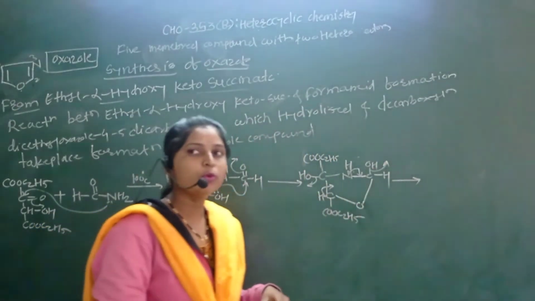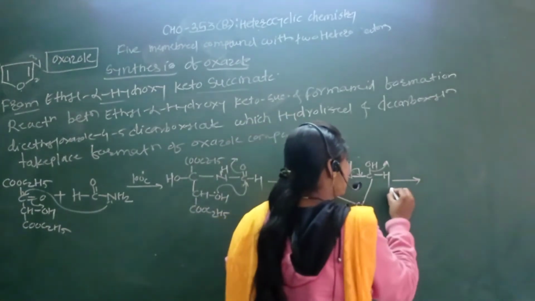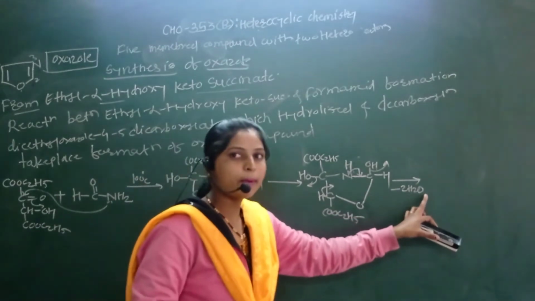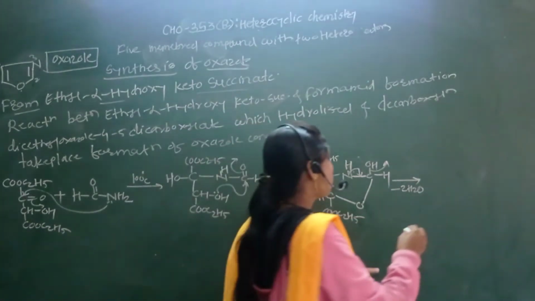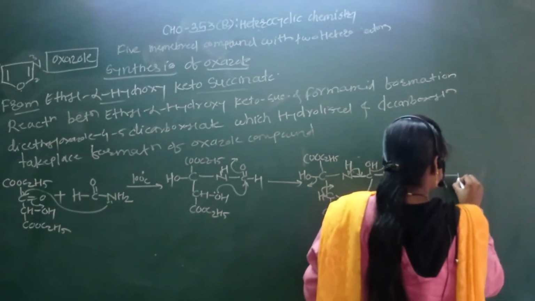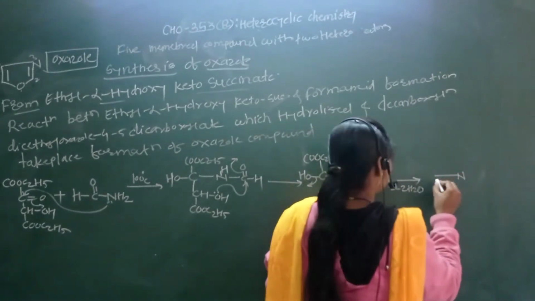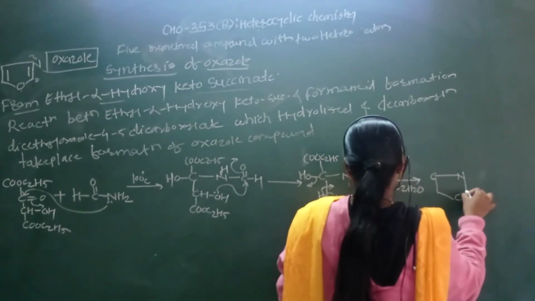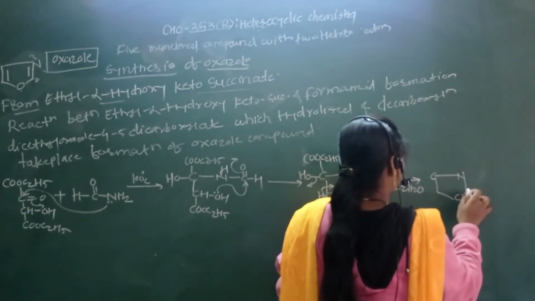In this step, dehydrogenation takes place by two molecule minus 2H2O. H2O can be depart in this reaction center. So formation of the, in this way, see here, N, this carbon again, here oxygen, and here CH.